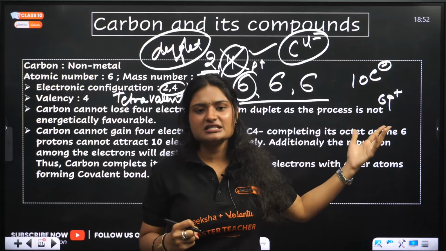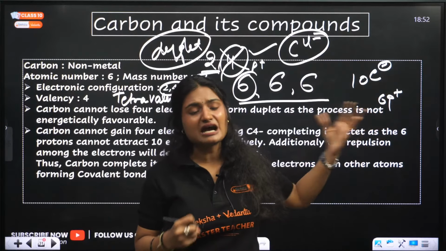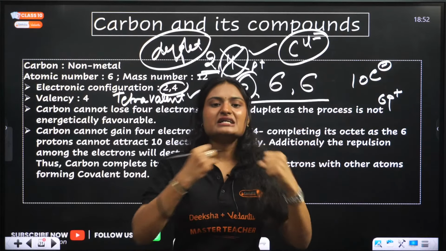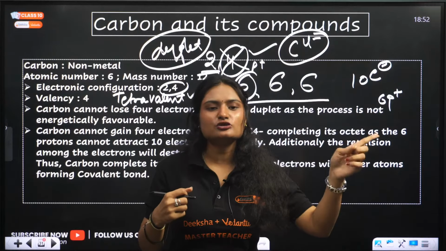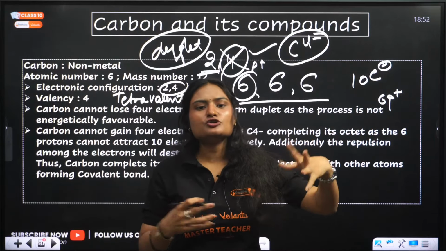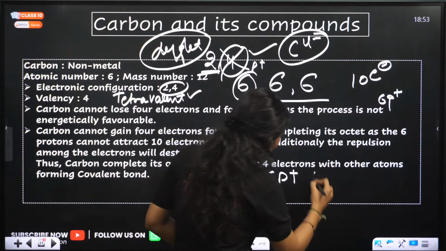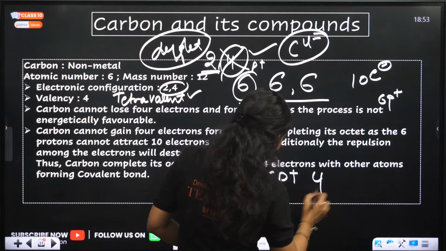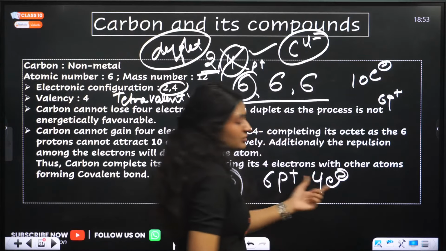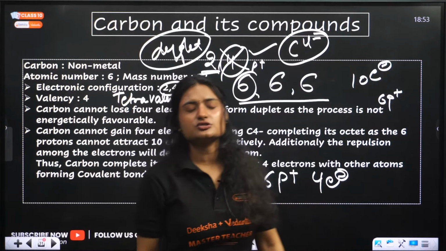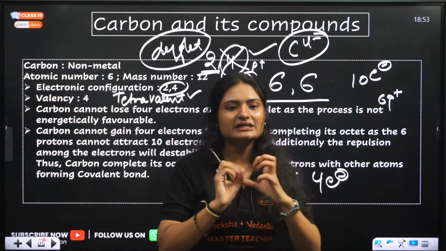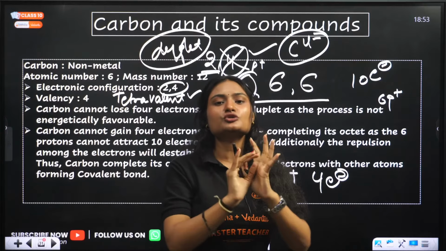Initially, the 6 protons and 6 electrons are balanced. When you try to remove electrons, 1 electron will be removed easily. Then if you remove 1 more, we have 6 protons and 4 electrons, holding them very strongly, so you will need to give very high energy to remove those electrons.